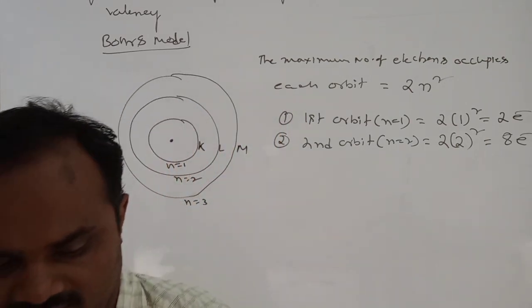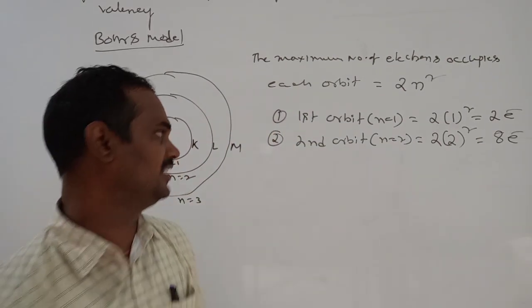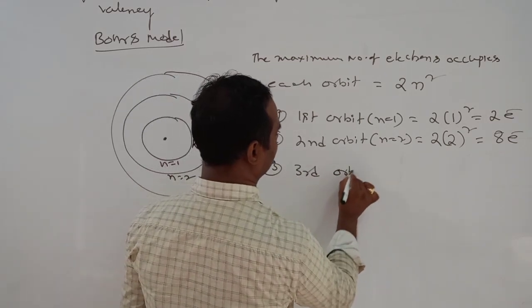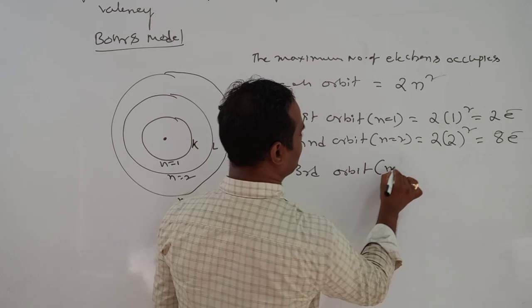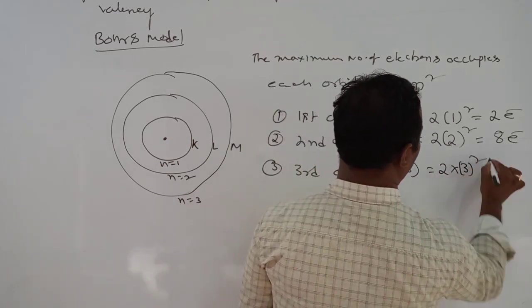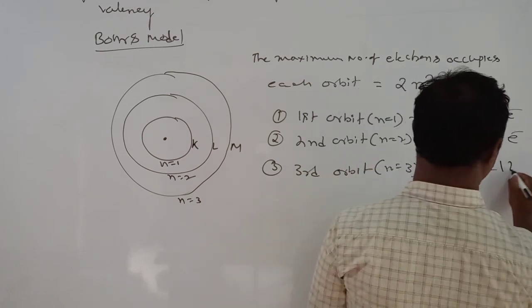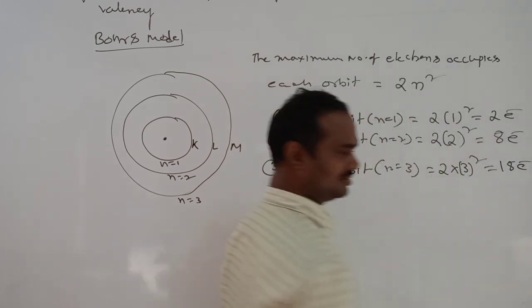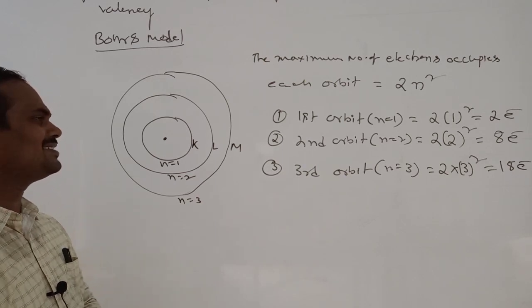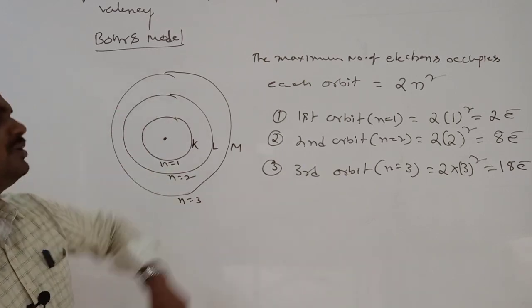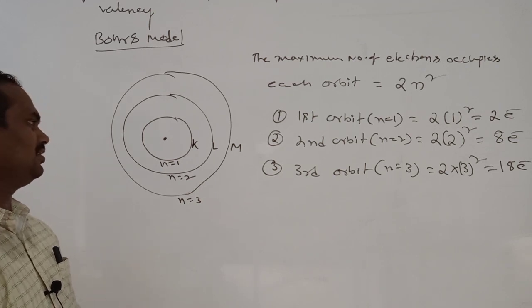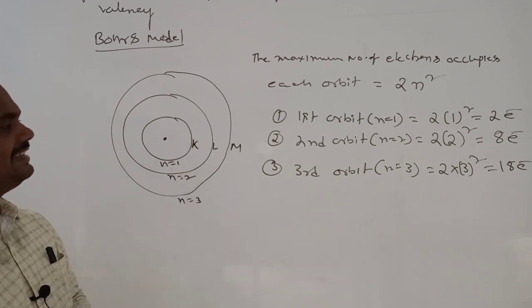How many electrons? 8 electrons. In the third orbit, the maximum electrons are 2 into 3 whole square, which is 18 electrons. Like this you can calculate. So to get stability, in the first orbit a maximum of 2 electrons, in the second orbit 8 electrons, and in the third orbit 18 electrons should be present.